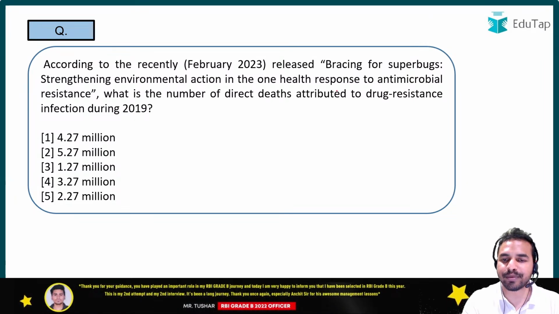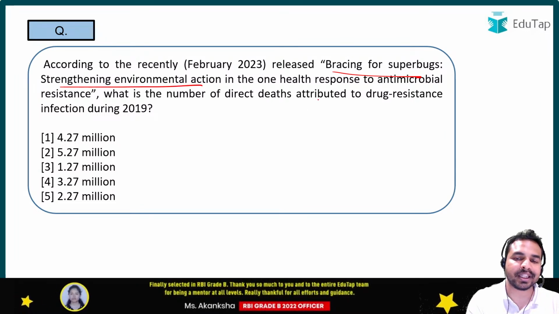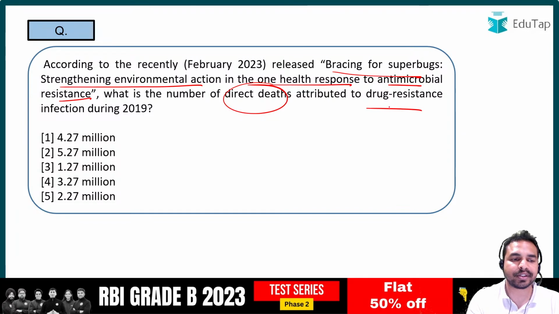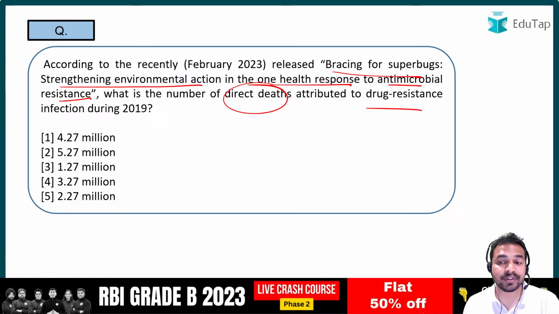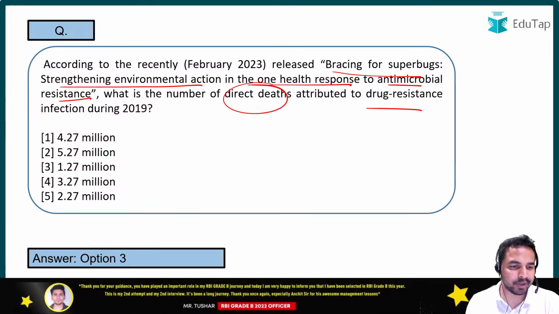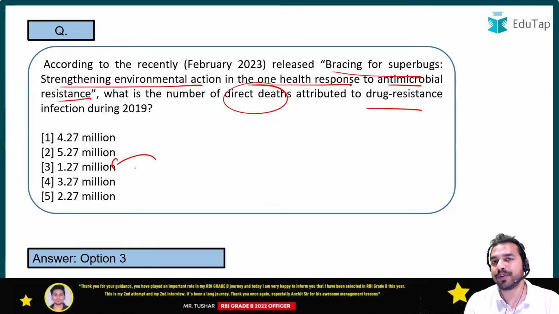The next question is from the report Bracing for Superbugs: Strengthening Environmental Action in the One Health Response to Antimicrobial Resistance. According to this report, you have to tell me the number of direct deaths attributed to drug resistant infection during 2019. So what is the right answer? What exactly is that particular number of deaths? It is 1.27 million. Okay, 1.27 million is the right answer.